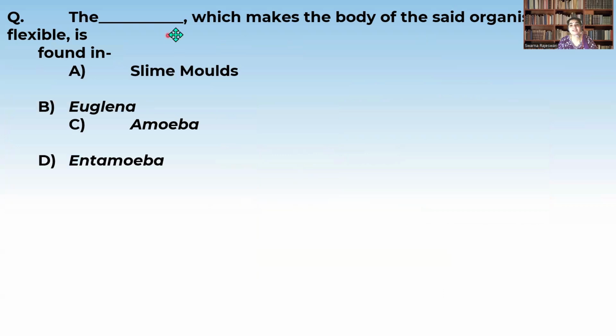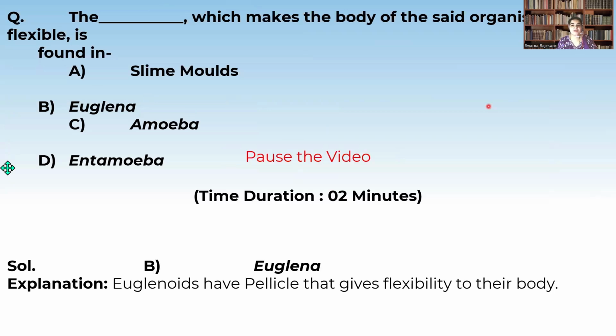So we have studied just now, it is euglena which contains the pellicle that makes the body of that organism flexible. So the correct option is euglena, that is B.